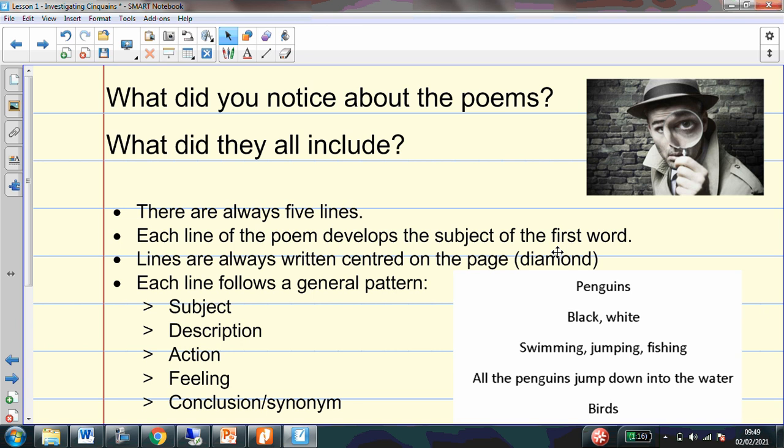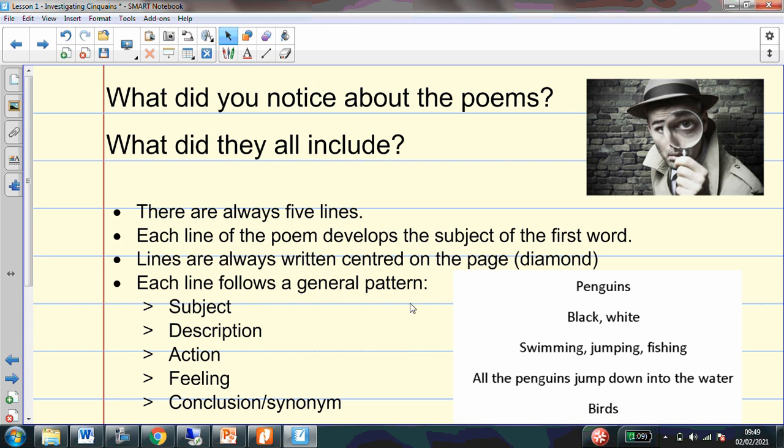I've also noticed, and I don't know if any of you were fantastic detectives and noticed this as well, that the poems made a shape. They made almost like a diamond shape, didn't they? With everything being based around the middle. So it's almost like it's got a diamond shape there.